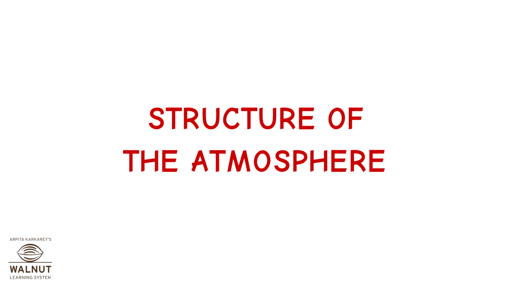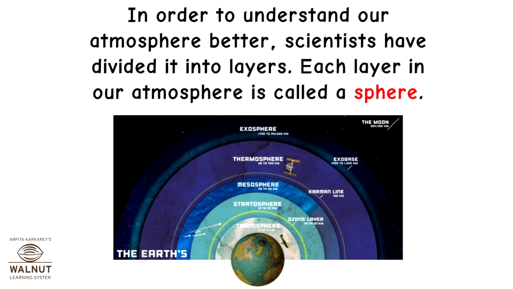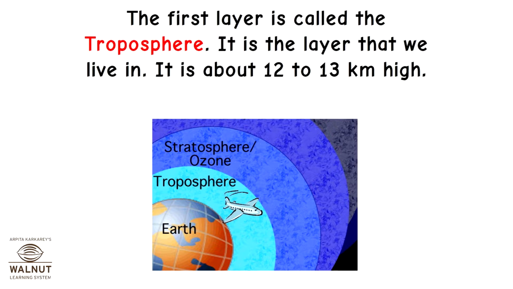Structure of the atmosphere. In order to understand our atmosphere better, scientists have divided it into layers. Each layer in our atmosphere is called a sphere. The first layer is called the troposphere. It is the layer that we live in.